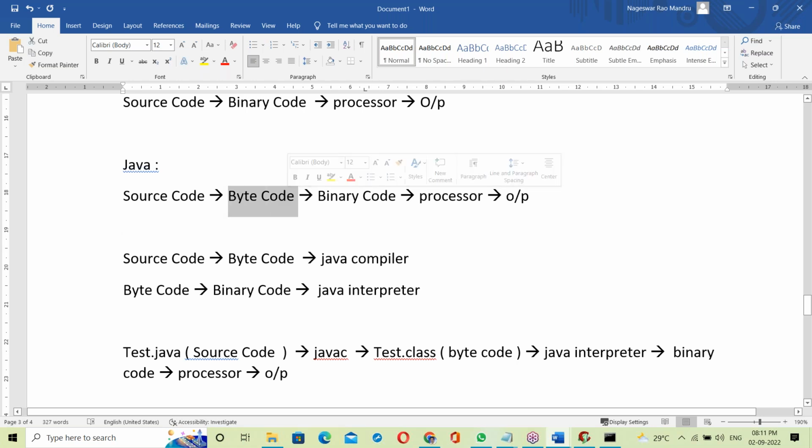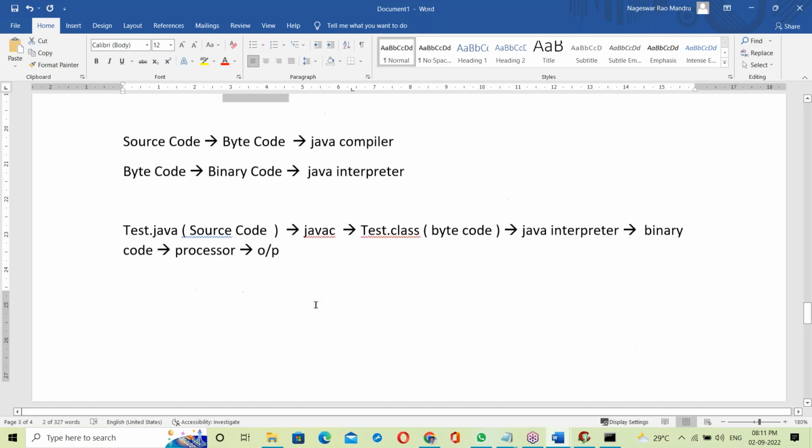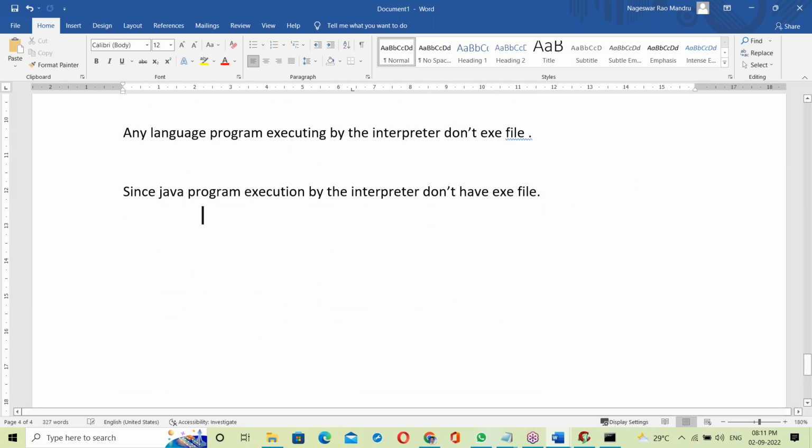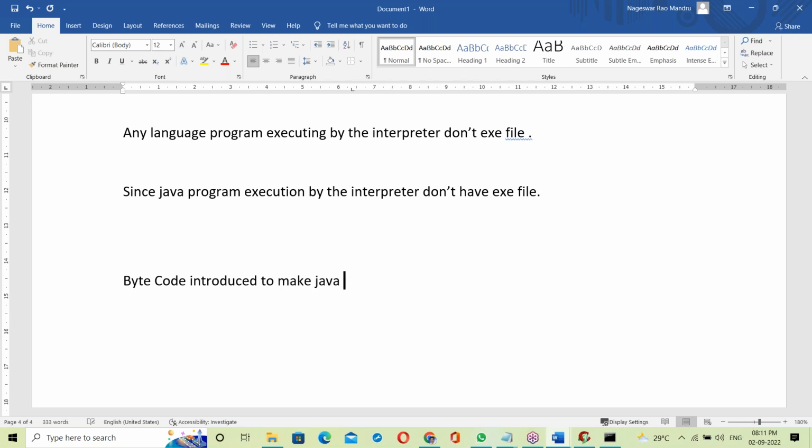Why was byte code introduced here? To make Java platform independent. Byte code was introduced to make Java independent of platform.